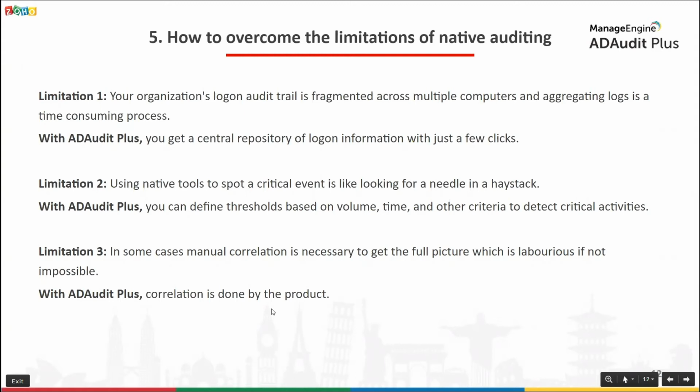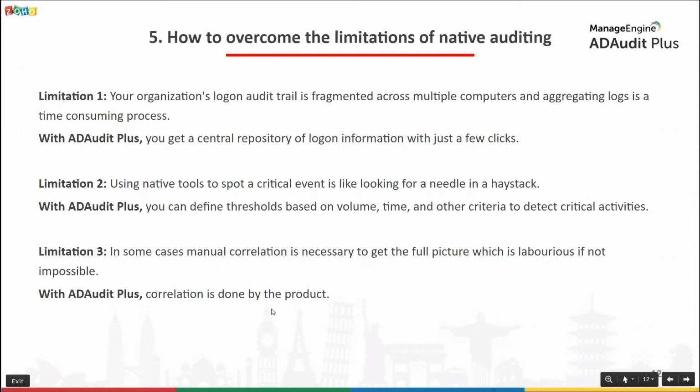Limitation 3 is that in quite a few cases, you need correlation to get the full picture. For example, to calculate the duration of a logon session, logon event ID 4624 needs to be correlated with logoff initiated event ID 4647 using the logon ID event field. Again, you can imagine how labor intensive this is. AD Audit Plus processes logs in the background. It does the correlation for you and provides you with the full picture.